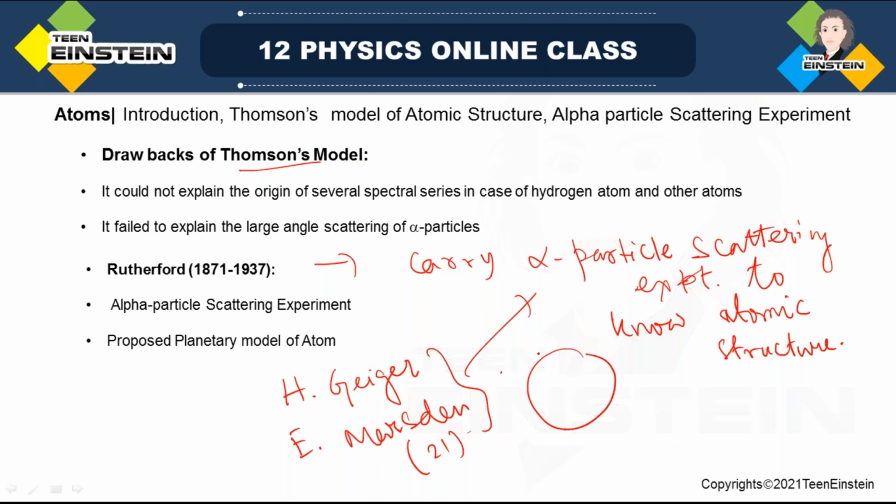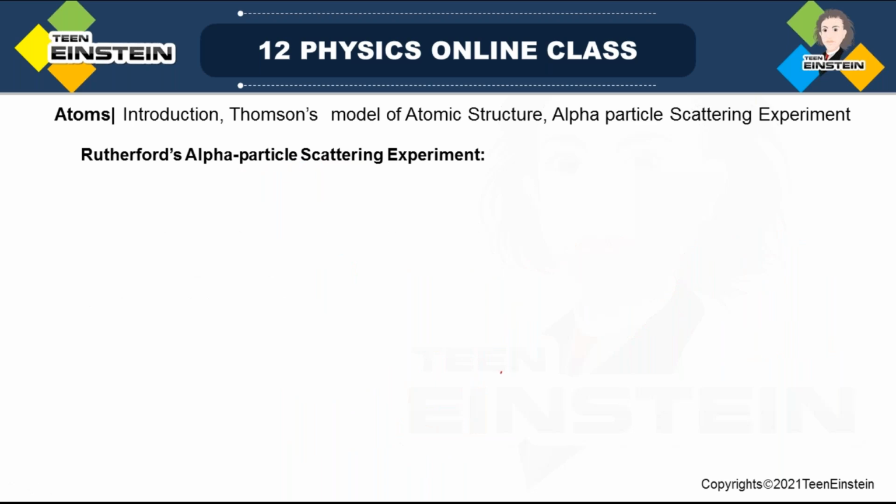We have the sun in the center, and planets like our Earth revolving around it. But that was in elliptical orbit; Rutherford took spherical orbits. So let us first learn what alpha particle scattering is and its significant results, then we will go for learning his model.